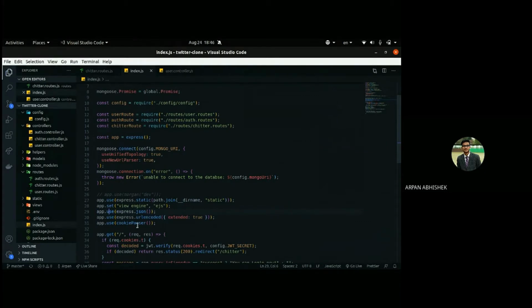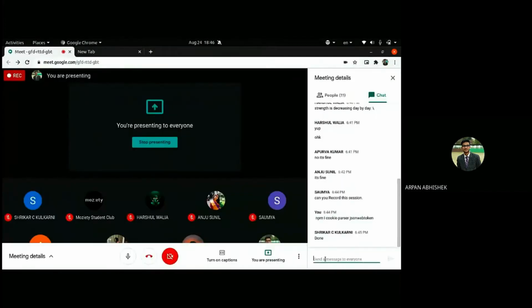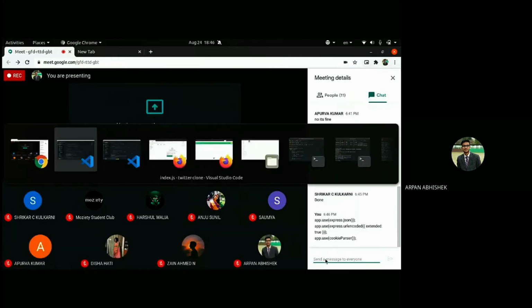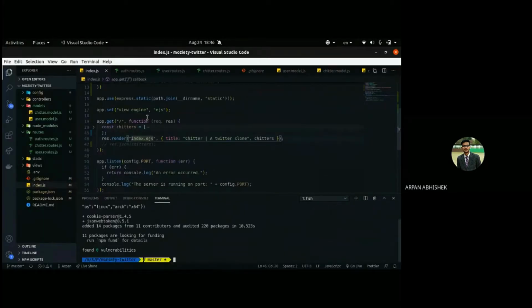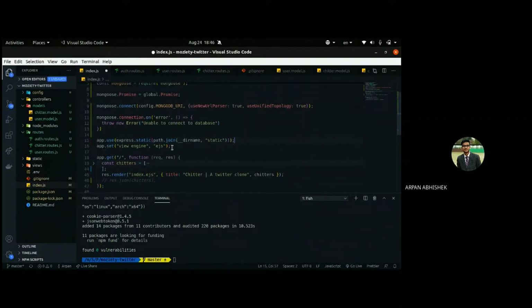They will be executed before every route request, right? So paste it in the chat, and I'll tell you where you have to do it. You have to add those where we are setting the view engine to EJS. Just below it, paste those three middlewares.